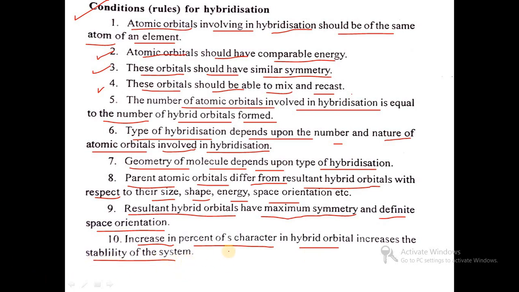As s character increases, that system or molecule is more stable. Such a multiple choice question will be asked: as s character increases in the hybrid orbital, does stability increase or decrease? The answer is increases.